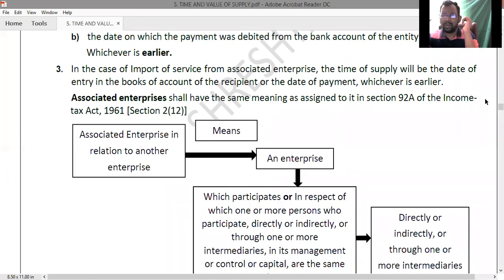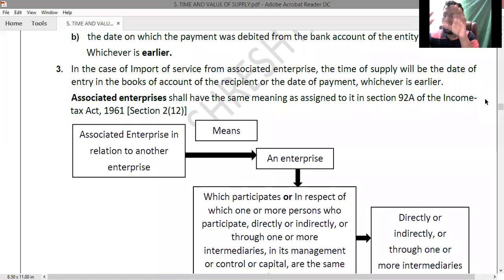They just pass general entries, that's all. That is why the department said the date of payment may or may not be there. If there is no payment of consideration, there will be no date of payment. That is why they have said, if you are passing a journal entry in your books of account, yes sir, we are passing journal entries. That's it.